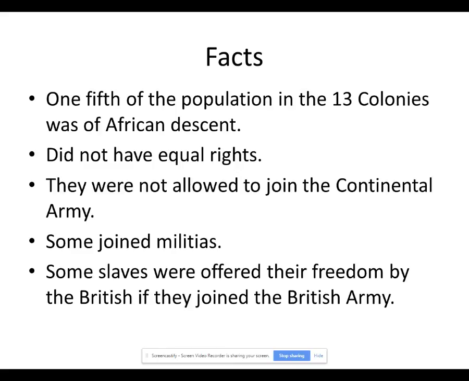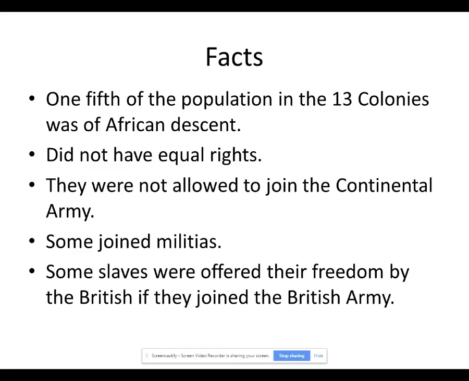But the British Army saw this as an opportunity, and they had a plan to harm the colonial economy and get some more men into their troops. So what they would do is they would offer enslaved African Americans to come over to the British side. In October of 1775, the British Royal Governor of Virginia, for example, which was a slave state in the southern colonies, issued a proclamation that offered freedom to all male slaves if they escaped from their masters and joined the British side.